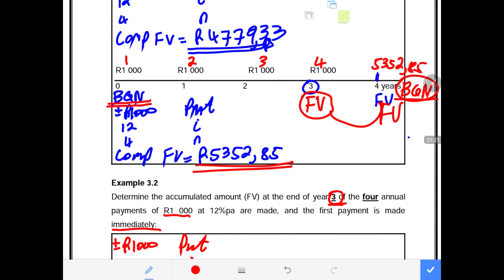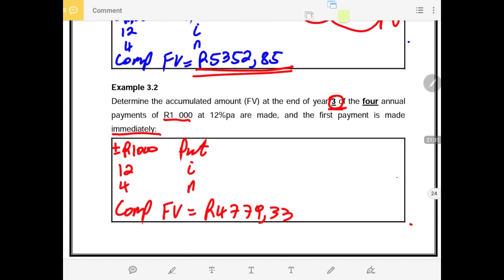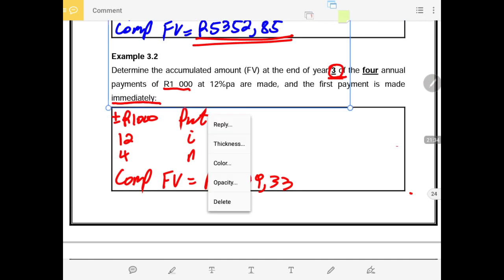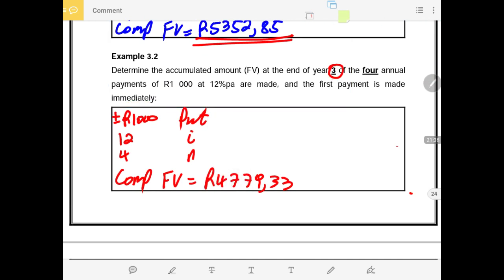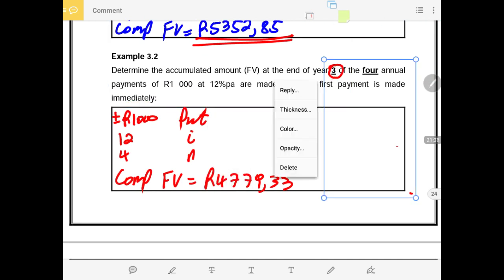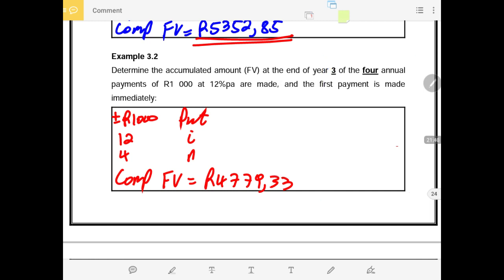We only put BGN on if the future value requirement is a period after the last payment. So we have seen that. I think I've made myself very clear. Please guys, master that. There's sometimes a confusion when it comes to students with the usage of the button BGN. Now we are clear with example 3.1 and example 3.2.